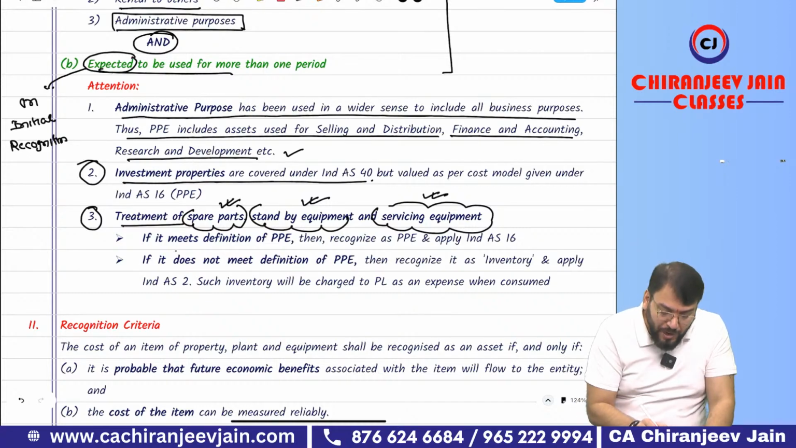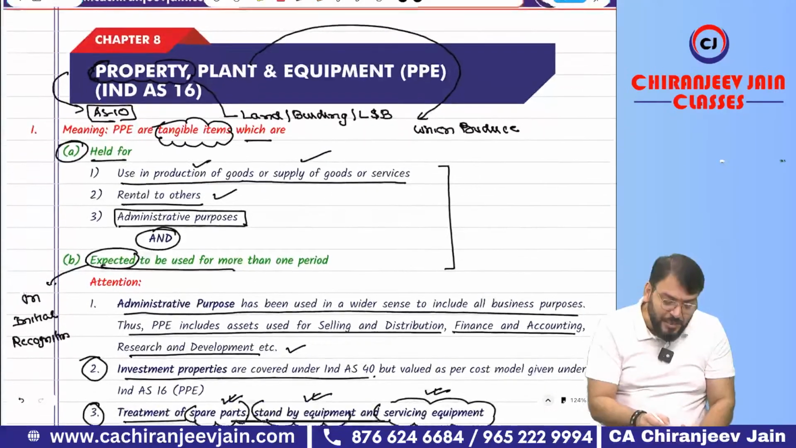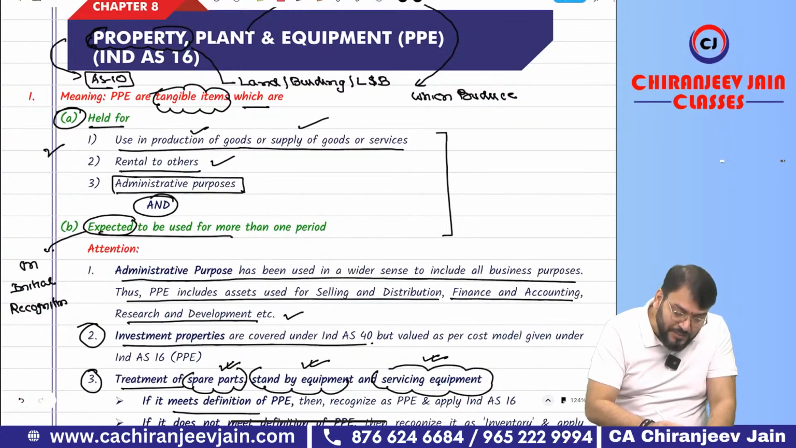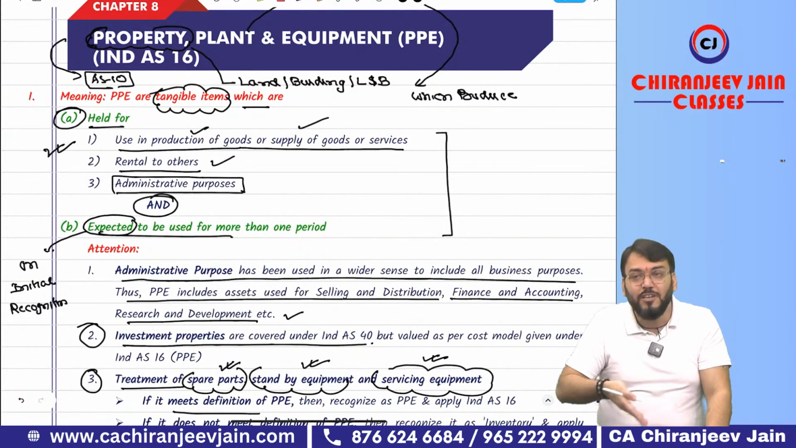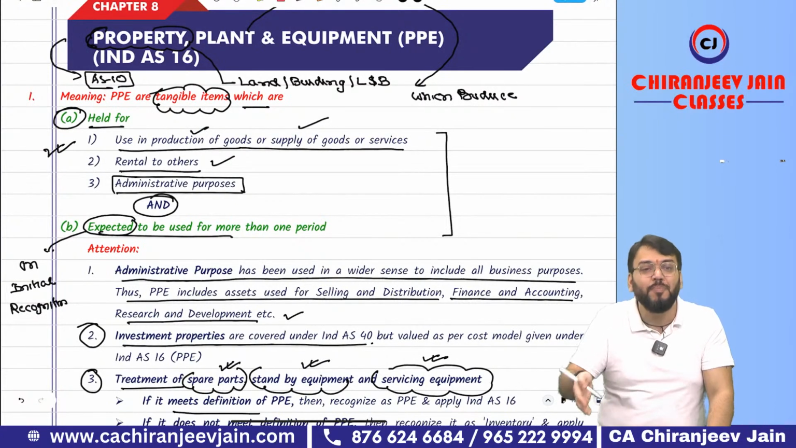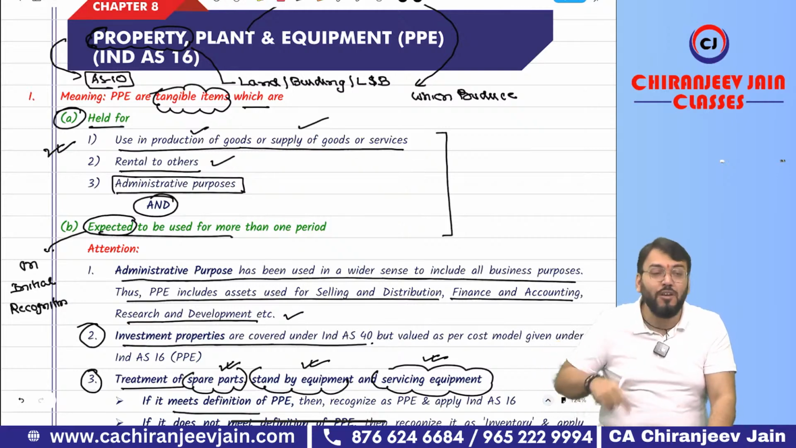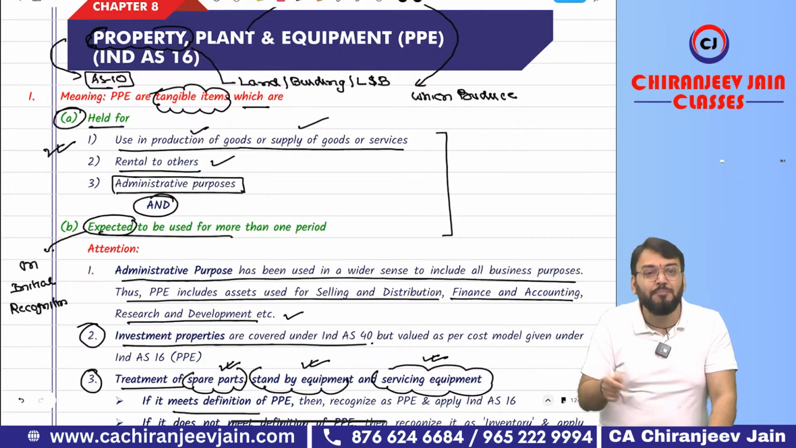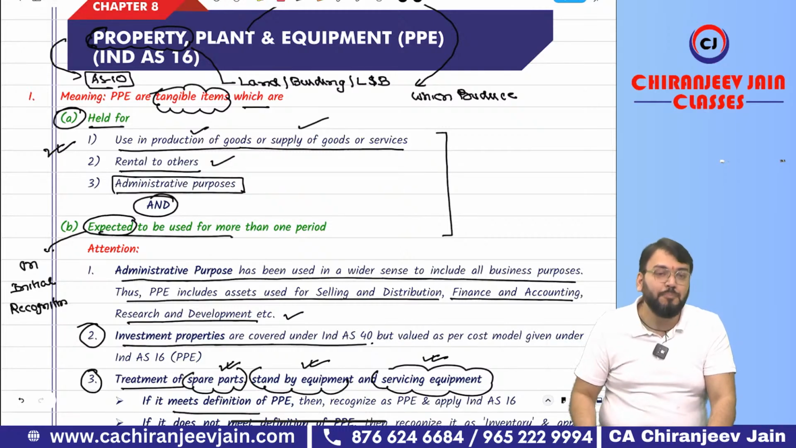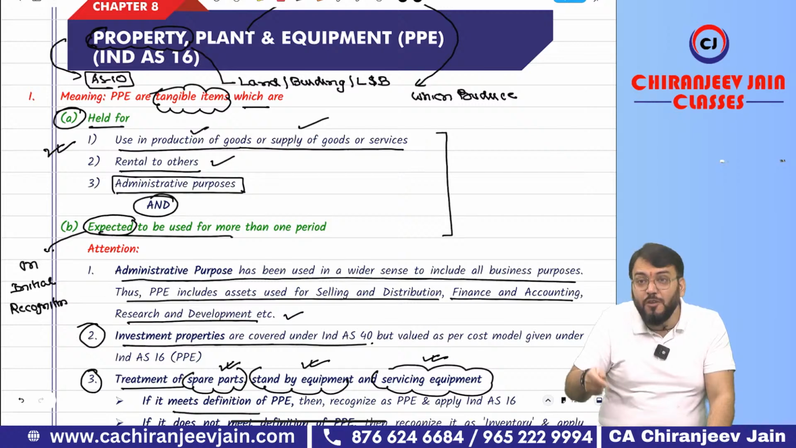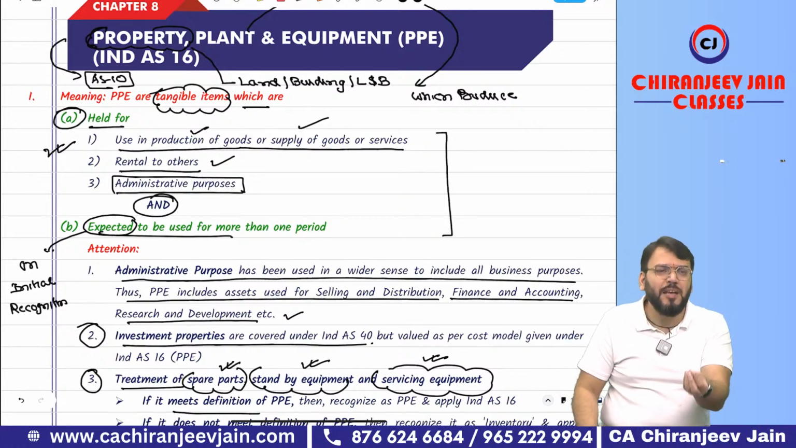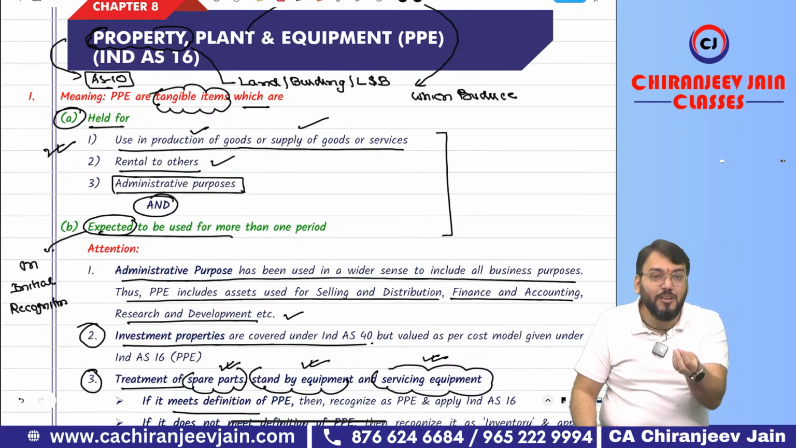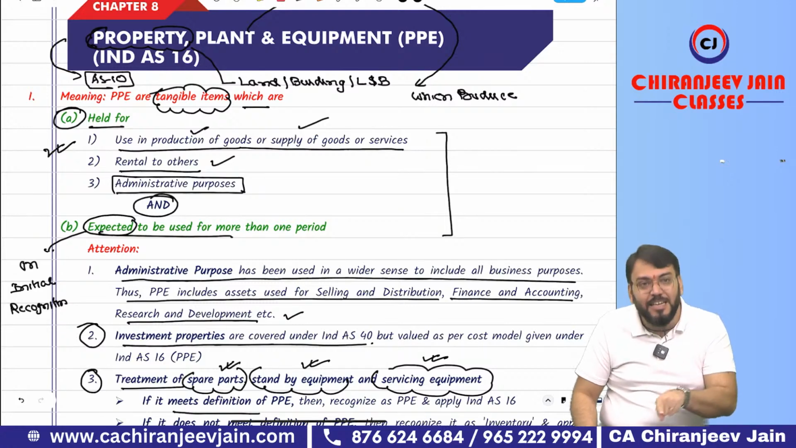Can you say, if you want to apply the definition, in these two conditions, the first condition will always be satisfied for spare part, standby equipment and servicing equipment. Only the second condition may not be satisfied. It is quite possible it may be used within that period, means not for more than one period. So a small spare part might not meet the definition of PPE. In that case, it will become what?